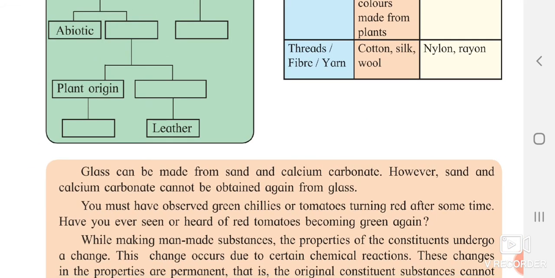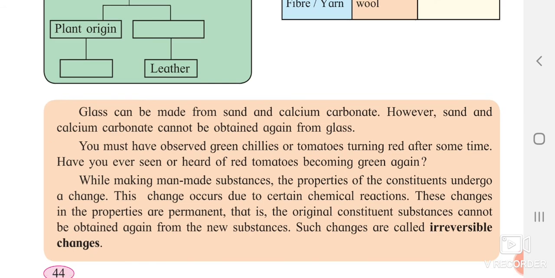Now we will go for the next part. Glass can be made from sand and calcium carbonate. So glass is also said to be silica, or glass is also made from silica. Silica is another name for sand. However, sand and calcium carbonate cannot be obtained again from glass. So there will be no reverse action to get the sand back. You will not get it, and again if you melt it also you will not get sand and calcium carbonate separated.